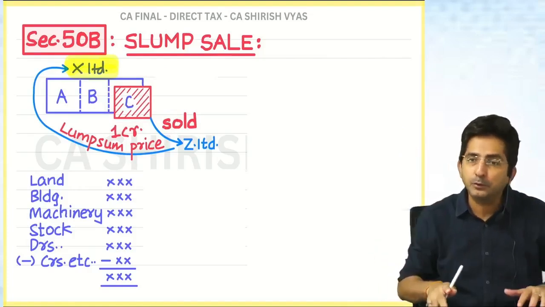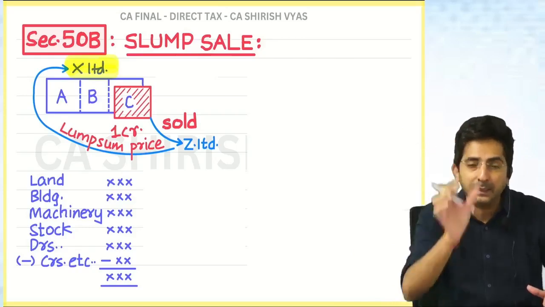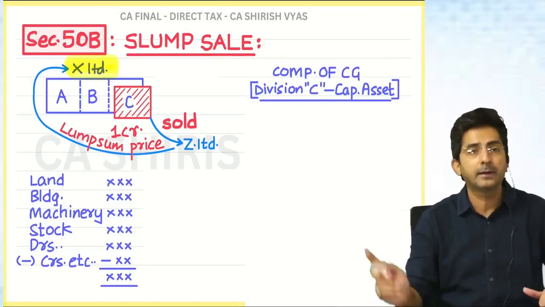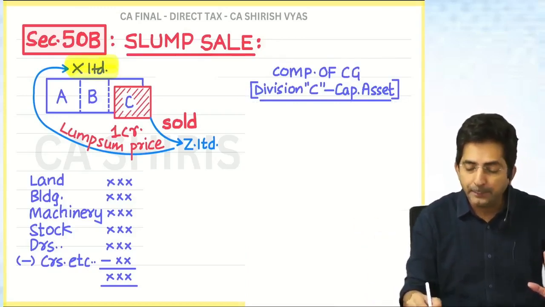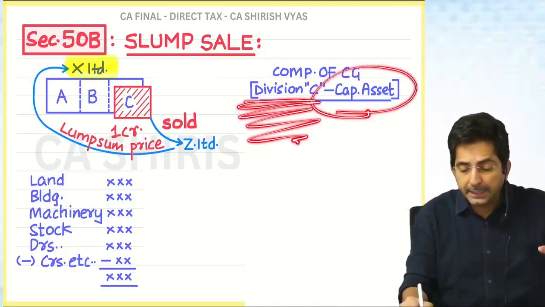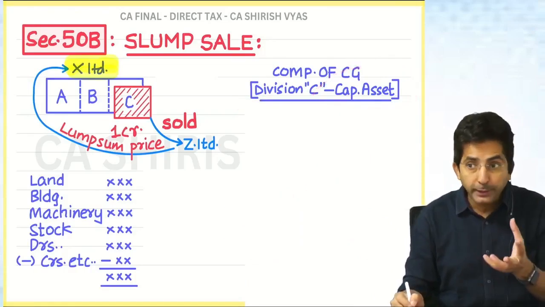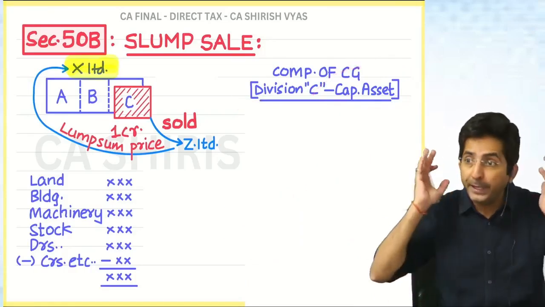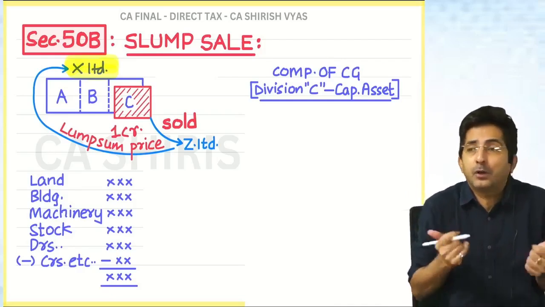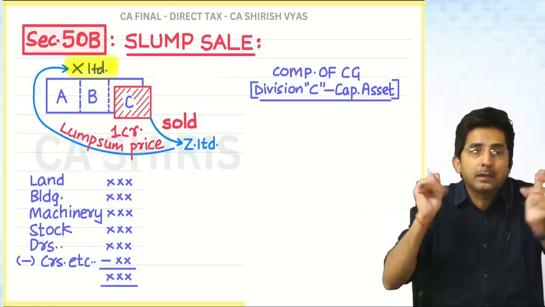So computation also should be a single lump sum. Now tell me how you will calculate one single calculation. See, I've kept it ready. You tell me the amounts. Read what I've written: computation of capital gains in which entire division C is treated as one single capital asset. This is weird, because in a business there are so many assets. But then what to do? Asset-wise computation is not working, so we are left with no choice but to do a single computation.